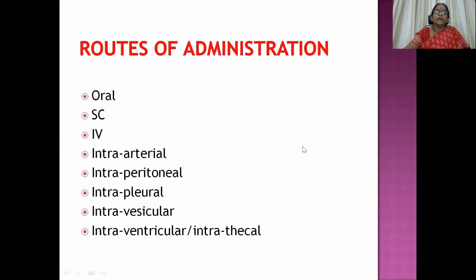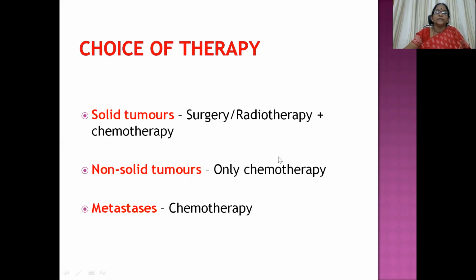Then what are the various routes of administration for these chemotherapeutic cytotoxic drugs? They are administered through various routes like oral, subcutaneous, intravenous, intraarterial, intraperitoneal, intrapleural, intravesicular, and intraventricular, or even intrathecal administration.